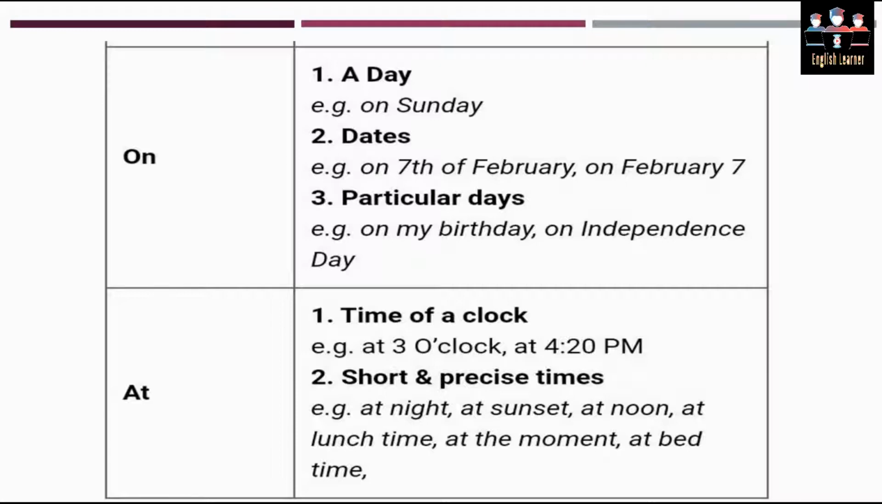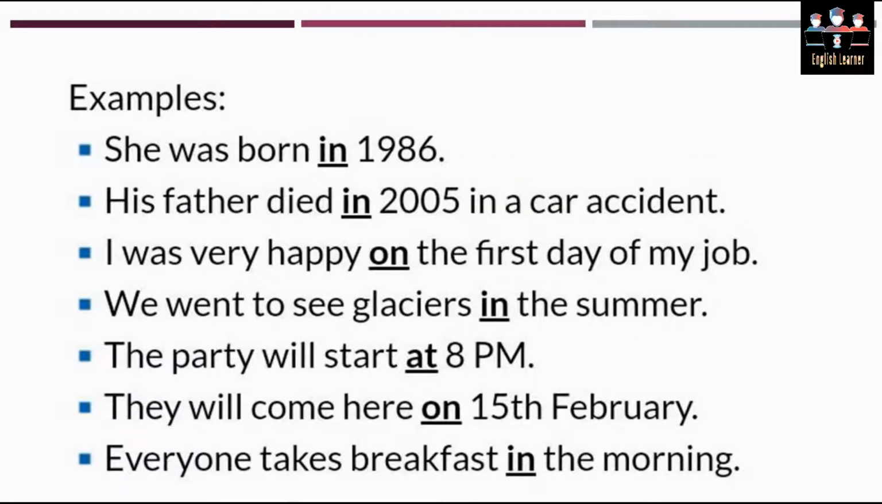This was all about the preposition of time. Now let's proceed to the examples of it. Now we are going to see the preposition of time used in proper sentences. Number 1. She was born in 1986. Number 2. His father died in 2005 in a car accident. Number 3. I was very happy on the first day of my job. Number 4. We went to see glaciers in the summer. Number 5. The party will start at 8 p.m.